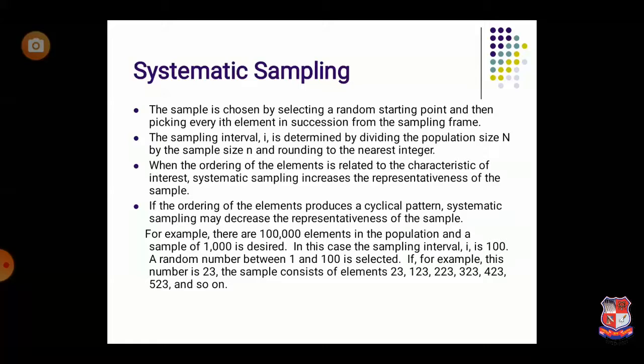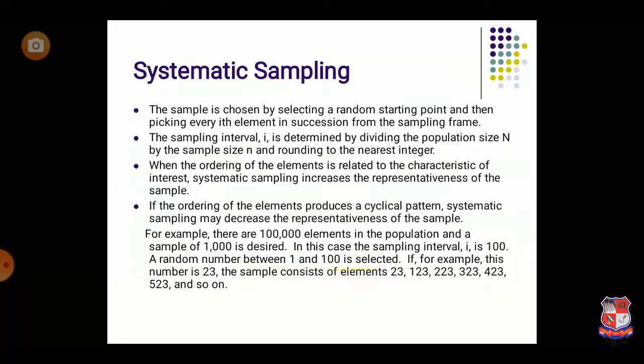The formula for the interval is capital N divided by small n, where capital N is equal to the population size, and small n is equal to the sample size. Here is another example for systematic sampling. Let's say there are 1 lakh elements in the population, so capital N is equal to 1 lakh, and a sample of 1000 is desired, so small n is equal to 1000. We need to calculate the interval, which is 1 lakh divided by 1000. So in this case you will get the interval equal to 100.